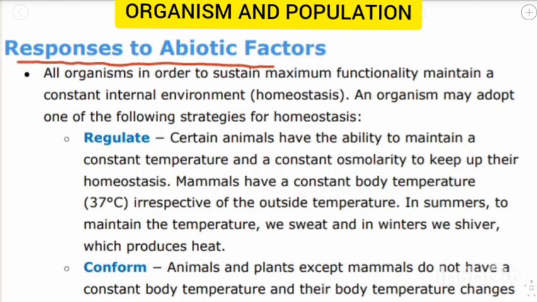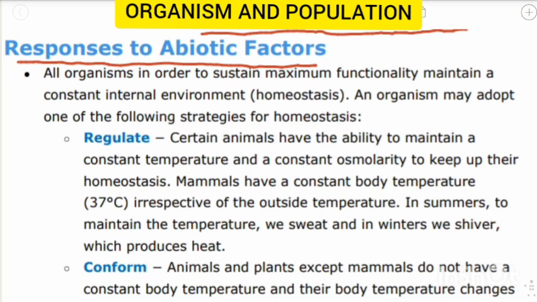Responses to abiotic factors. This topic is taken from the chapter of organisms and population. So this is the easiest chapter in the class 12 biology. The most important abiotic factors, which we have learnt in earlier videos, are temperature, water, soil, and sunlight. We have to know how organisms react to these factors.